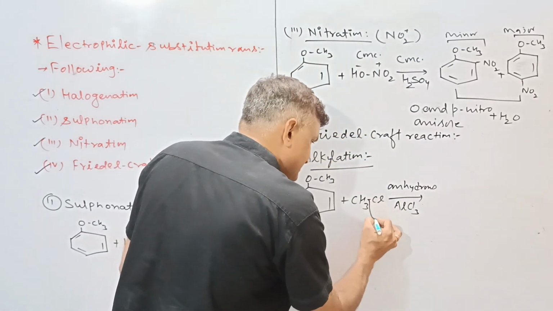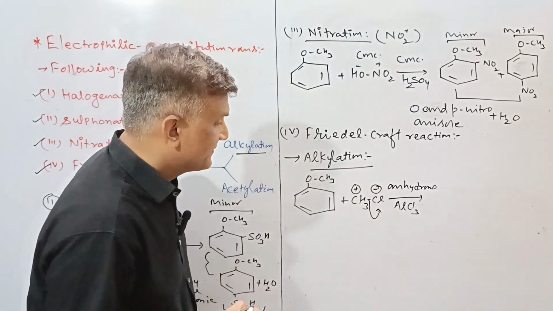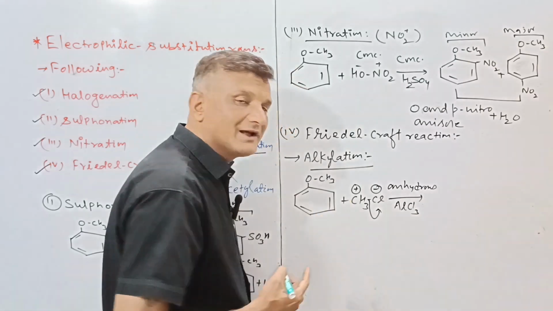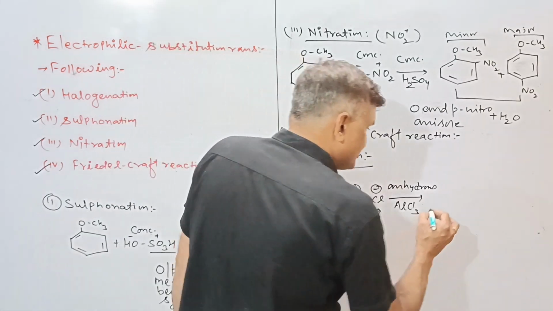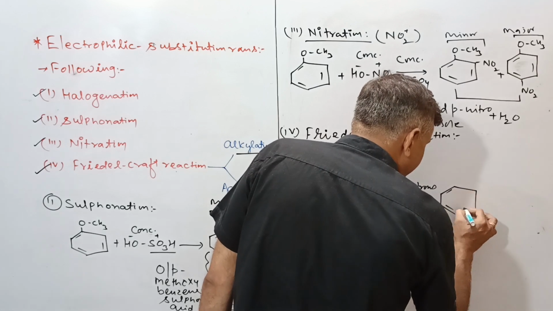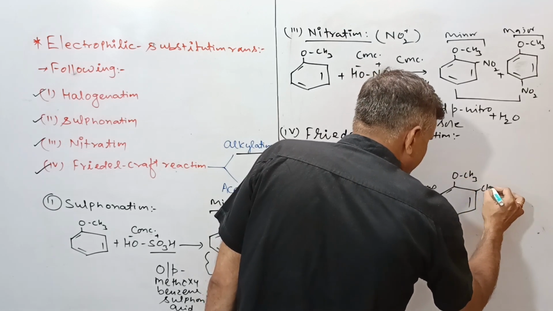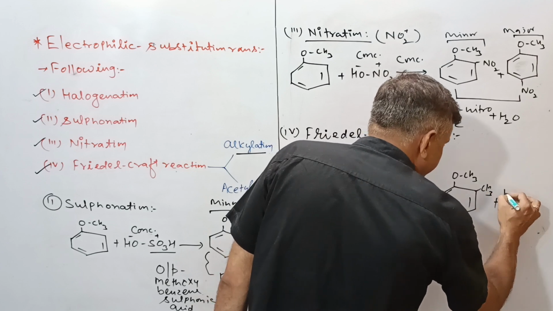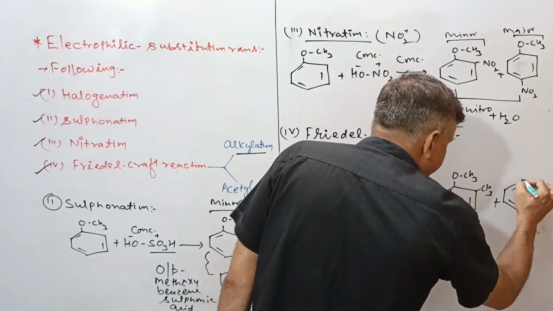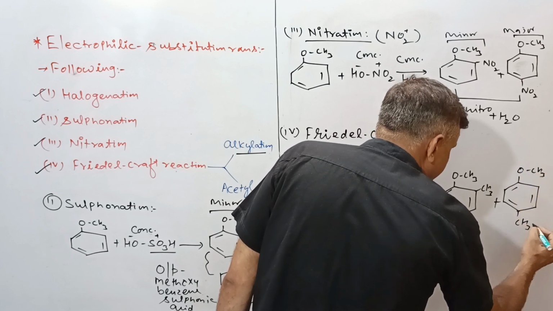बॉन्ड का क्लीवेज हेट्रोलिटिक होगा, होमोलिटिक बॉन्ड क्लीवेज नहीं होगा. Cl minus will attack over here and there will be formation of the electrophile CH3 plus जो कि पर्टिकुलर ऑर्थो और पैरा पोजीशन पर अटैक करेगा. OCH3, this is the CH3, this is your OCH3 and this is the CH3.